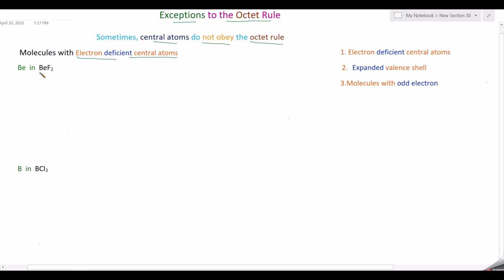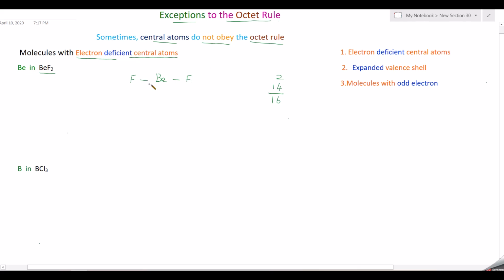So you take an example, beryllium fluoride. Draw the Lewis dot structure for this one. First you count the valence electrons. Beryllium has 2 electrons in the valence shell. Fluorine 7. We have 2 fluorine atoms, so 14. So in total we have 16 valence electrons. Now beryllium is the central atom and the skeletal structure will be like this, and you draw the single bond between atoms, and all these things we have discussed in the last video.